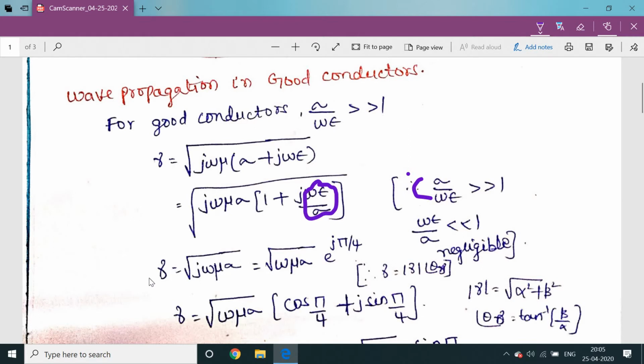Here gamma is a complex quantity, equal to the modulus of gamma and an angle, so it has some magnitude and angle. The magnitude is the square root of omega mu sigma, and the angle is 45 degrees, so you can also write it as e power j pi by 4. Here theta lies between 0 and 45 degrees. If theta is exactly equal to 45 degrees, then it is considered a good conductor, and when the angle is equal to 0, it is considered a good dielectric.